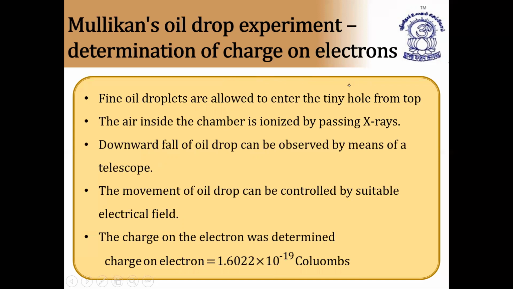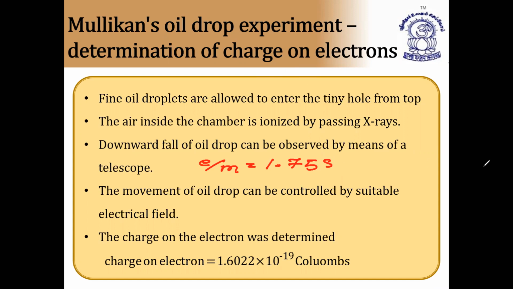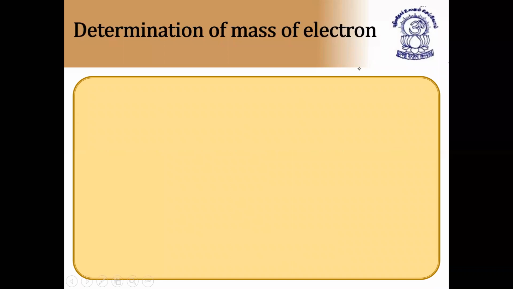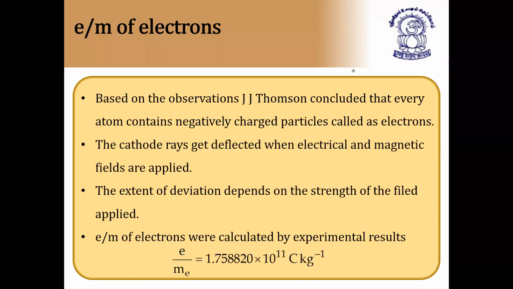I'm taking a new slide. First, we came to know the e/m ratio of the electron, the charge to mass ratio, which is equal to 1.7588, which is 1.758820 × 10^11 coulombs per kg. This is the e/m ratio of the electron.